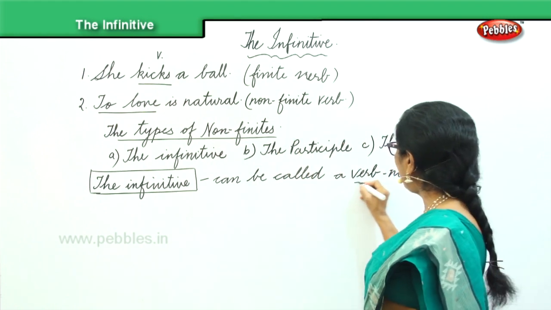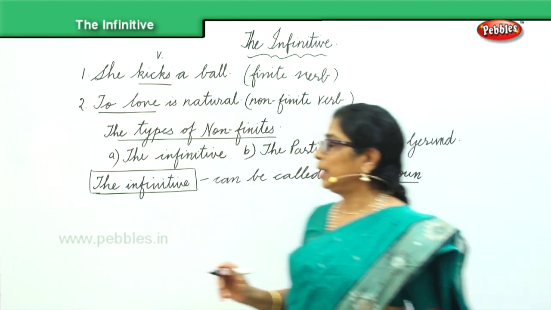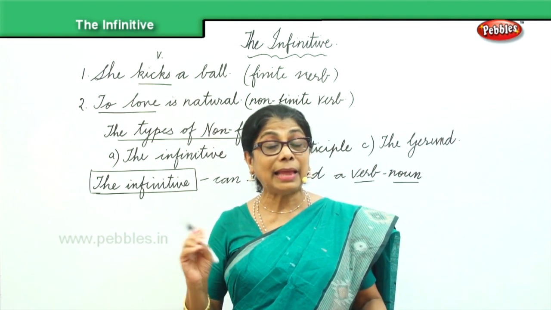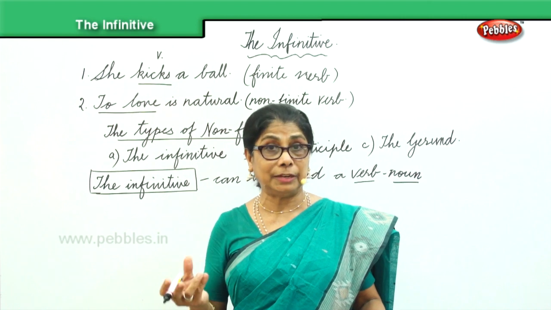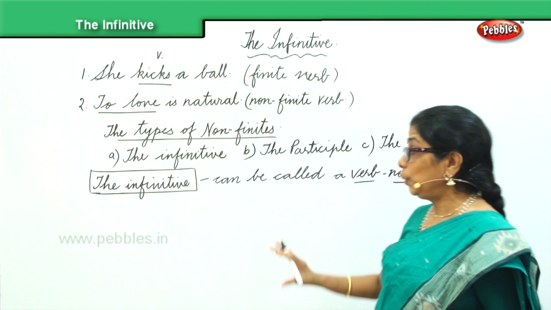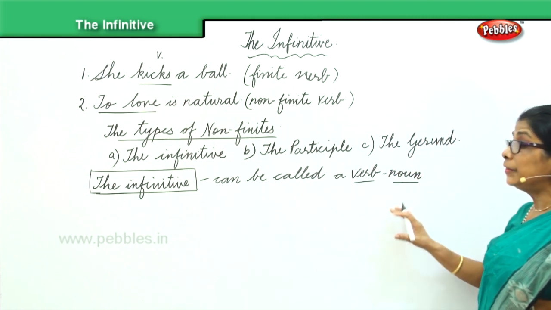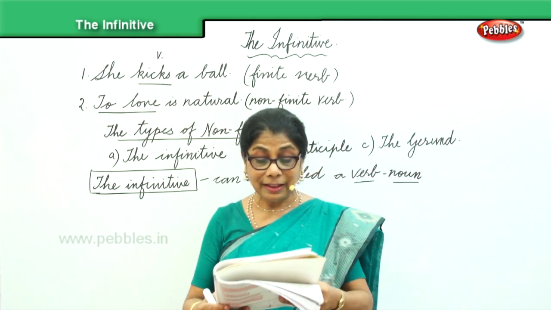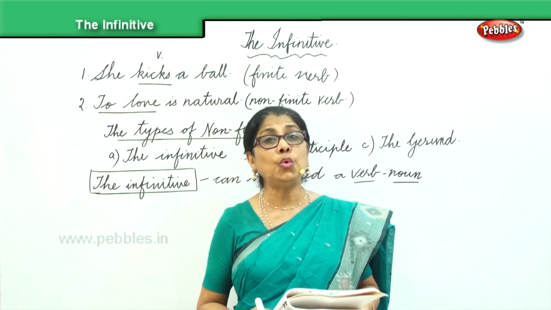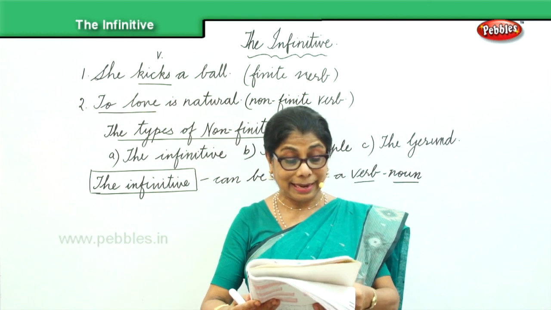So, we call it a verb noun. How do you form the infinitive? By adding "to" to the verb. Partly a noun, partly a verb. Now, I give you some examples for you to understand.